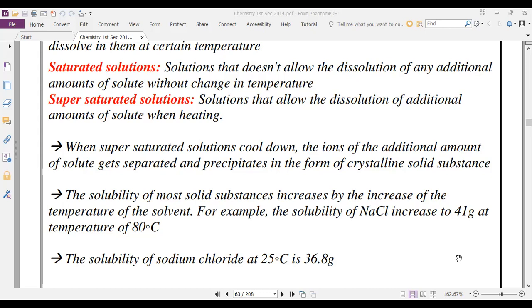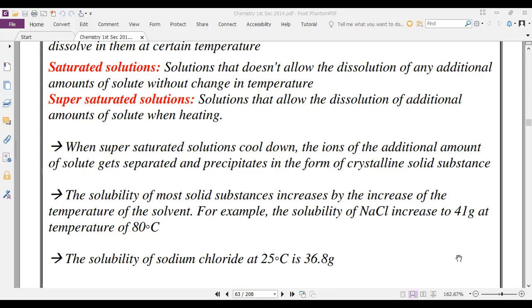The solubility of most solid substances increases with the increase of the temperature of the solvent.